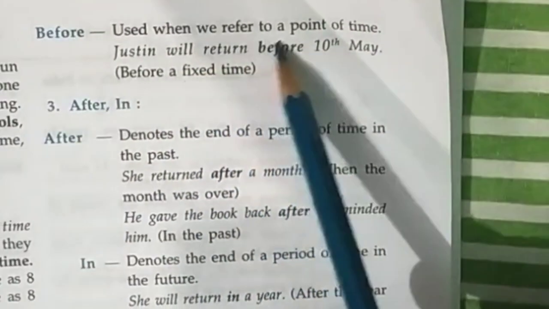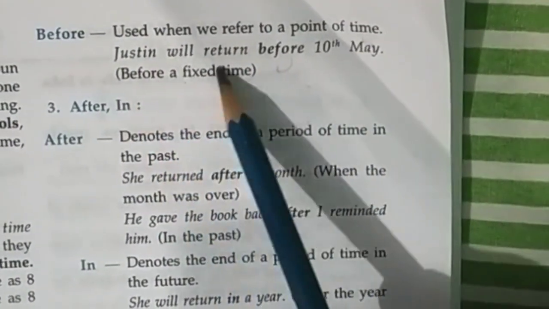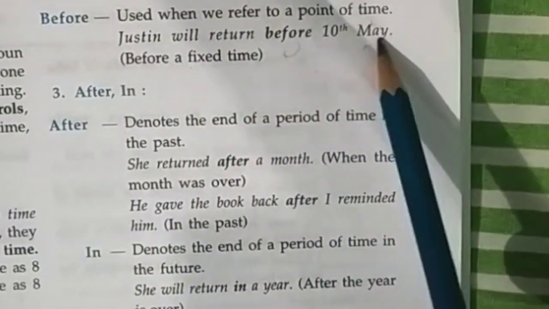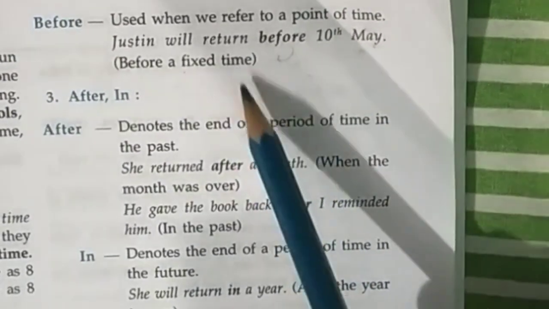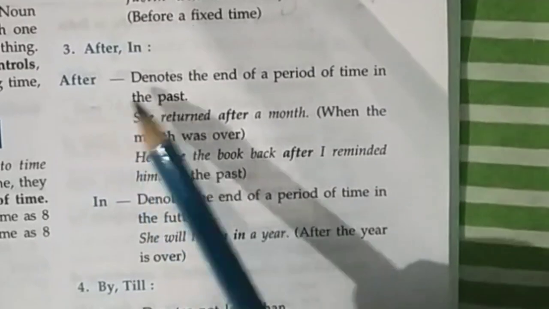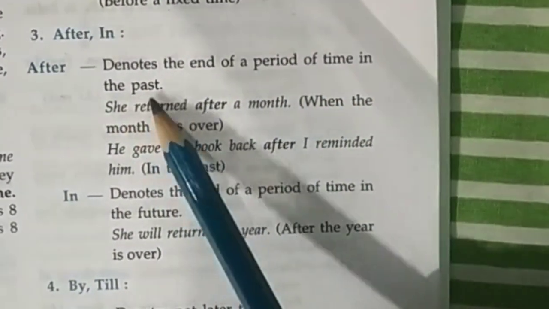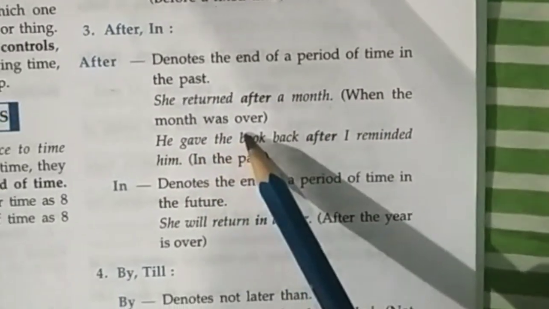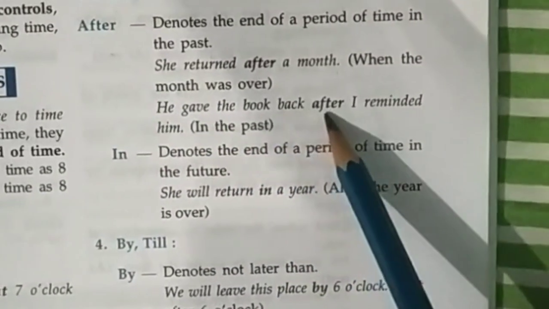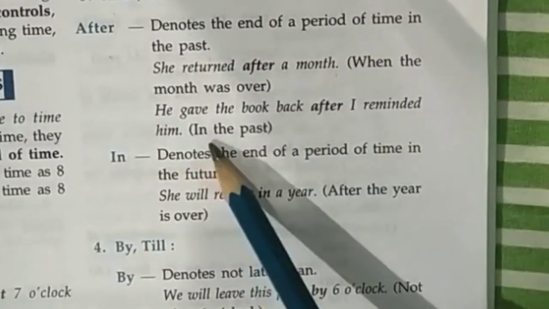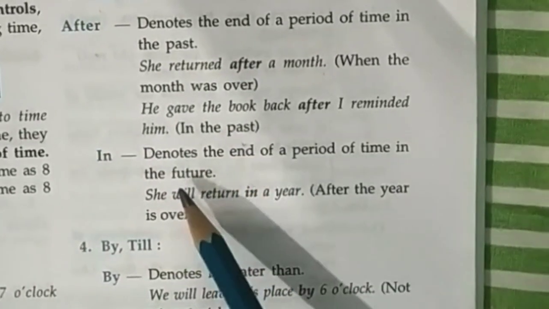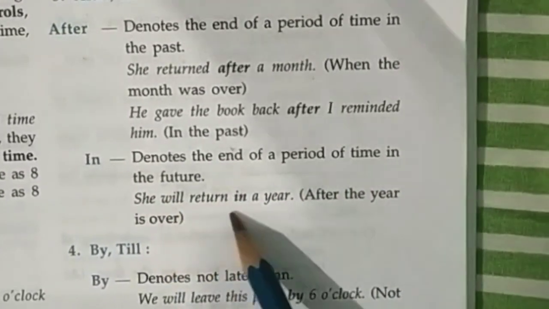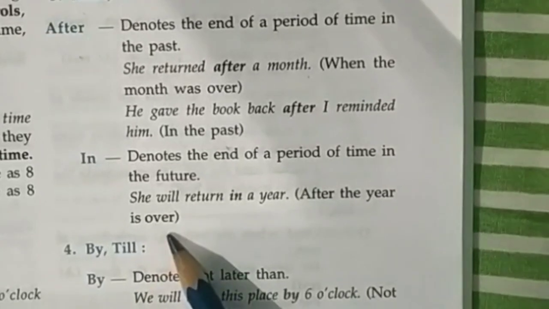Before is used when we refer to a point of time. Justin will return before 10th May, means before a fixed time. The fixed time is 10th May. So before 10th May he will return. After denotes the end of a period of time in the past. She returned after a month, when the month was over. He gave the book back after I reminded him, in the past. In denotes the end of a period of time in the future. She will return in a year, after the year is over.